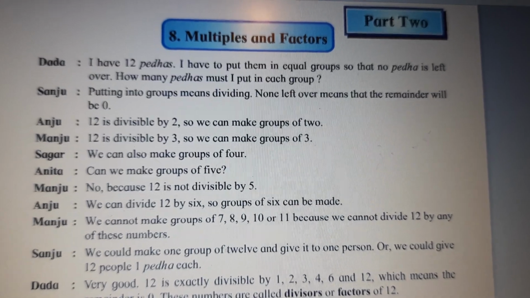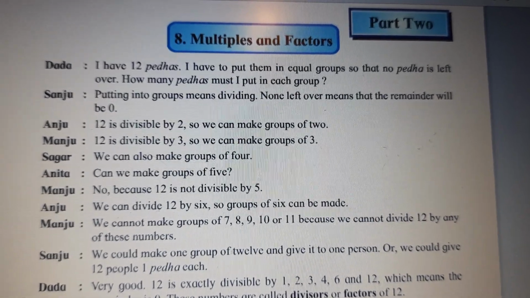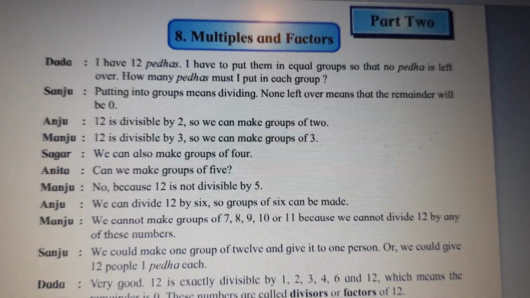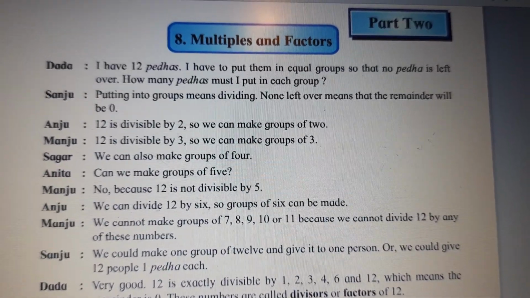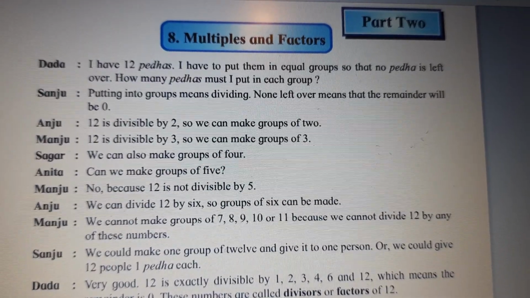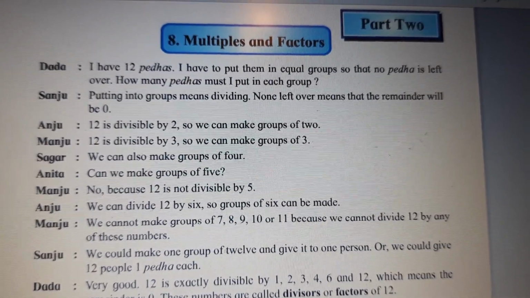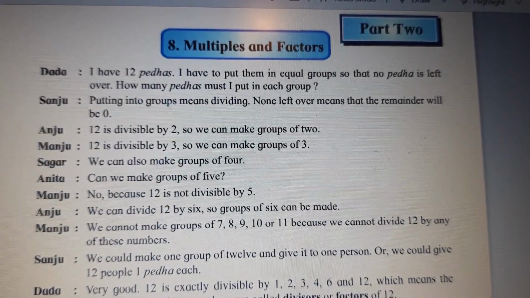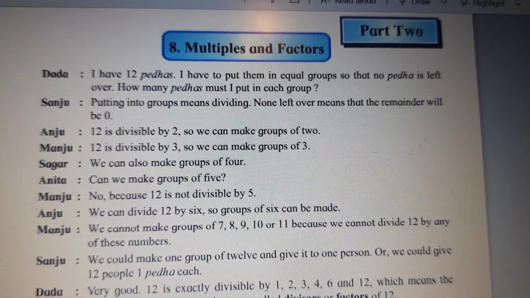Today is our chapter Multiples and Factors. We'll just have a look at this dialogue, children. Look at this first character, Dada. I have 12 pedas. I have to put them in equal groups so that no peda is left over. How many pedas must I put in each group?